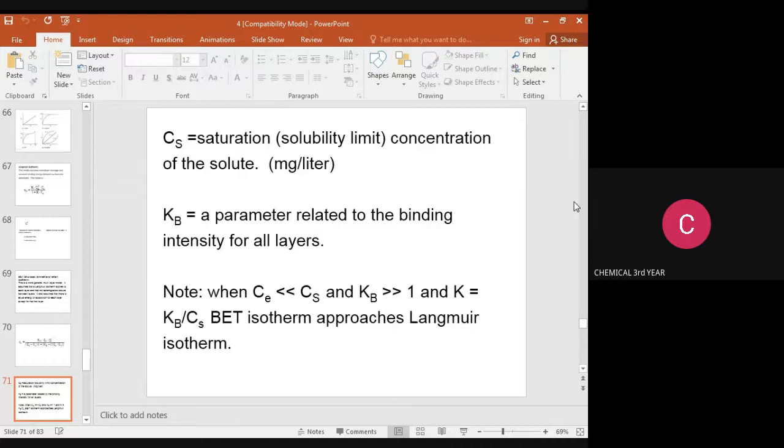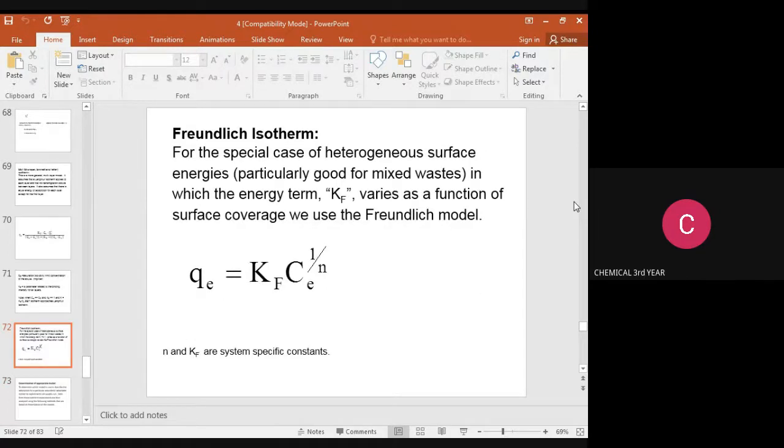Note when Ce is much less than Cs and Kb is greater than 1, and K is equal to Kb by Cs, the BET isotherm approaches the Langmuir isotherm. Then next, we move on to the Freundlich isotherm. For the special case of heterogeneous surface energy, it is particularly good for mixed waste.